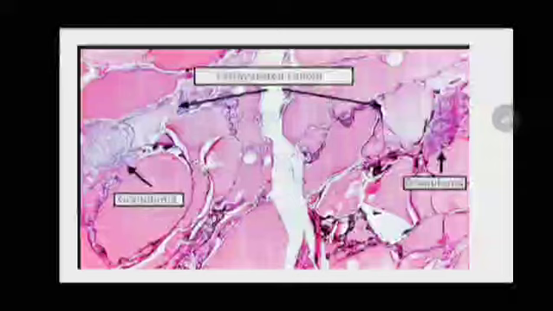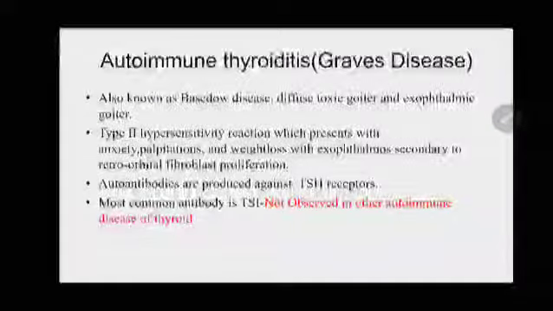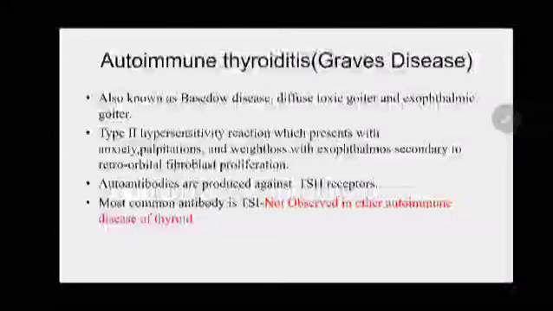Whereas in palpation thyroiditis, the granulomas are formed in between the follicles. And you can see extravasation of the colloid, which is an additional feature of palpation thyroiditis. And next is autoimmune thyroiditis, that is Graves' disease. It is also known as Basedow disease or diffuse toxic goiter or exophthalmic goiter.